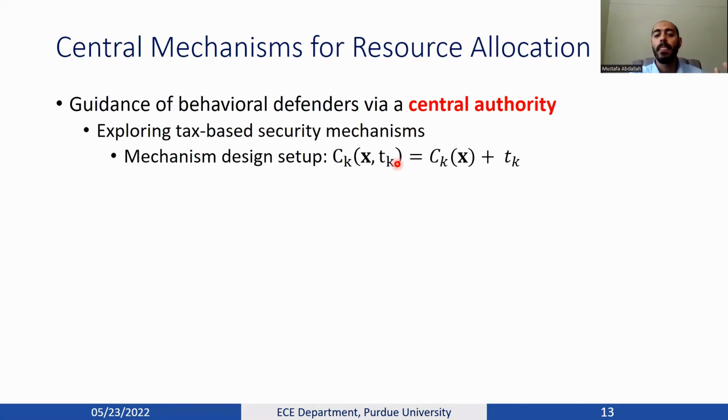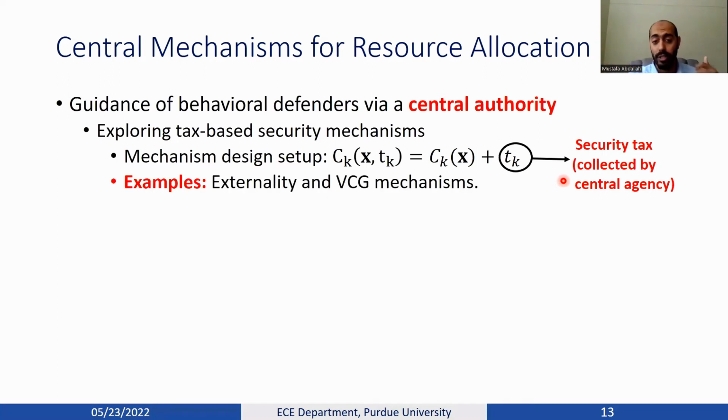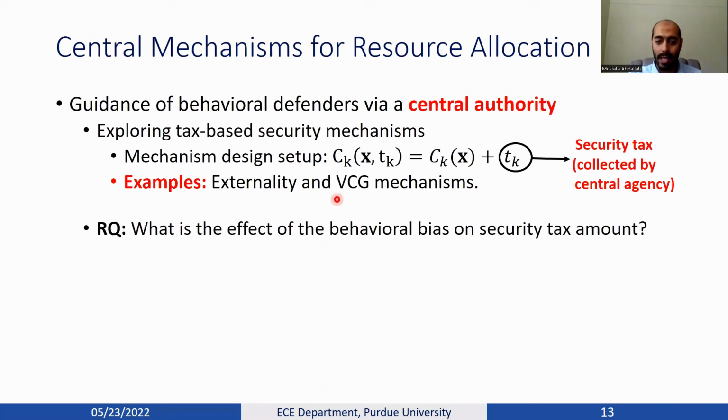Simply, our setup is that the cost of each defender is the original cost plus a tax, and this tax term, T_k, is the security tax which is collected by the central agency. We adapted two mechanisms, the externality and VCG. Also, as I will explain later, for these two mechanisms we explore the effect of bias on the security tax amount as well.